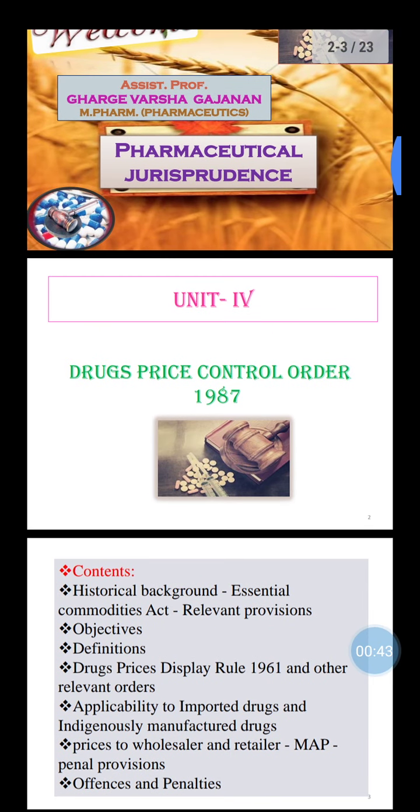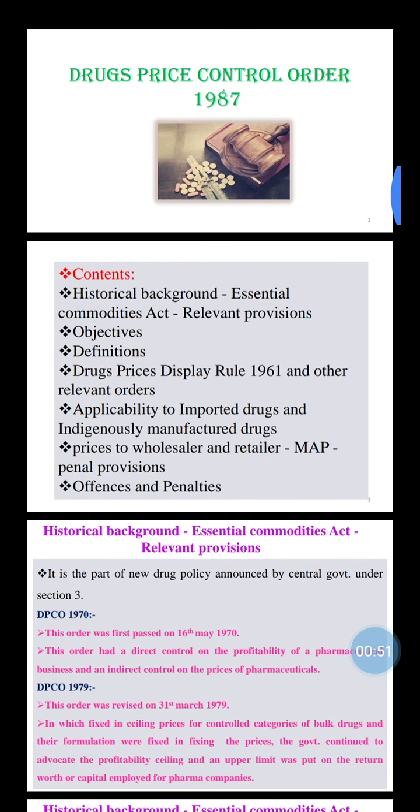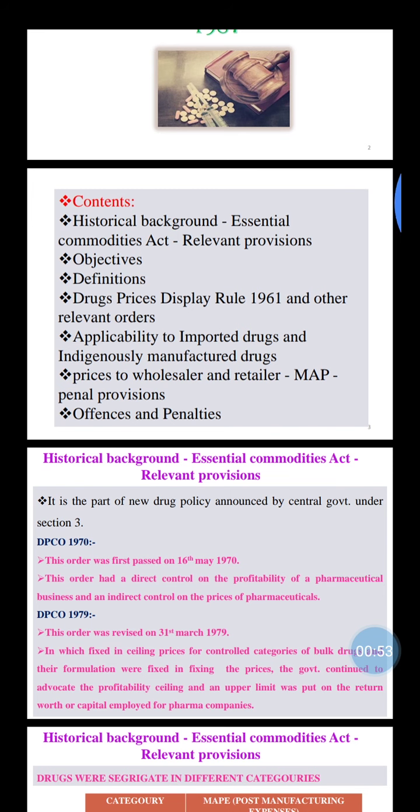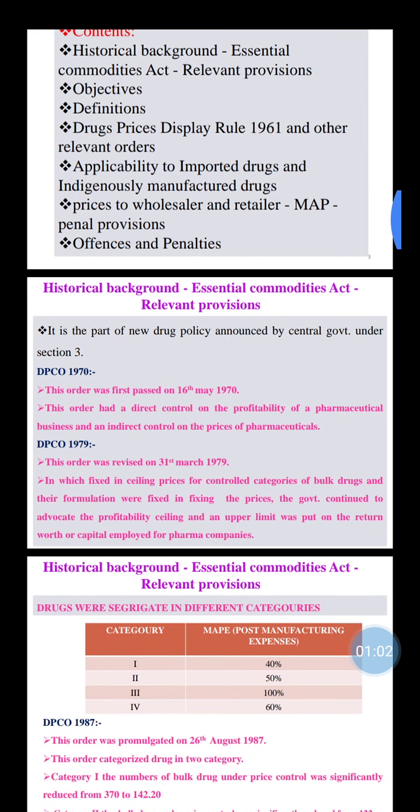In the last lecture we discussed the Drugs and Magic Remedies Act. This is Unit 4. Today we will discuss the historical background and Essential Commodities Act relevant provisions. It is part of the new drug policy announced by the central government under Section 3. Now, what are the orders under this act?